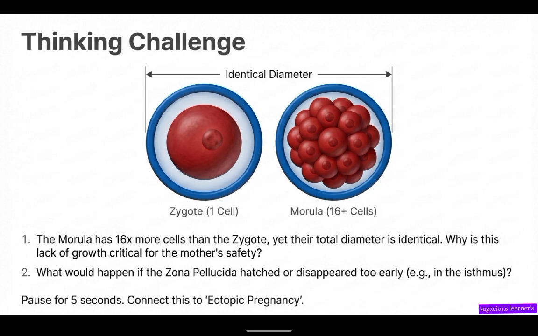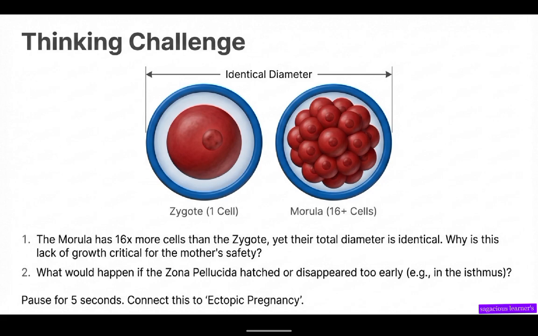So why is the lack of growth critical for the mother's safety? The zygote now has both maternal and paternal tissues fused together. The zygote forms when the sperm and the egg fuse, so it now has both maternal and paternal chromosomes. When exposed to the maternal tissues, they will react, and the mother's life will be endangered.